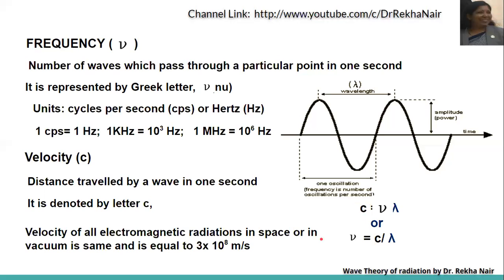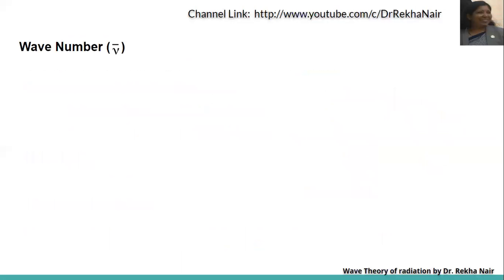The velocity of all electromagnetic radiations in space or in vacuum is the same, and it is always equal to 3 into 10 to the power 8 meter per second, or 3 into 10 to the power 10 centimeter per second. Another parameter is wave number.